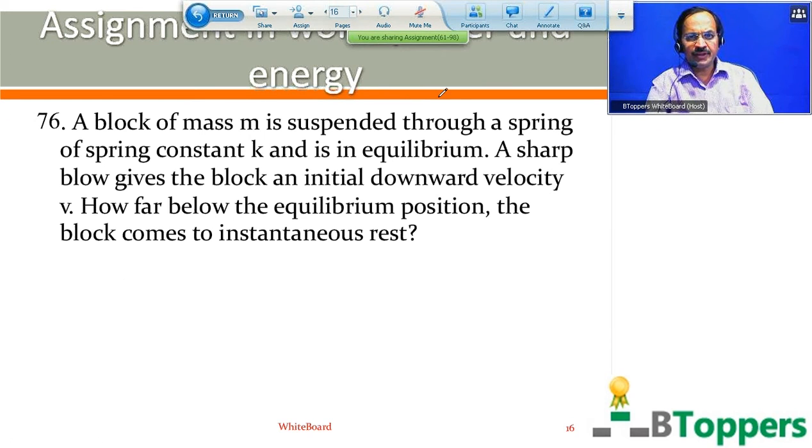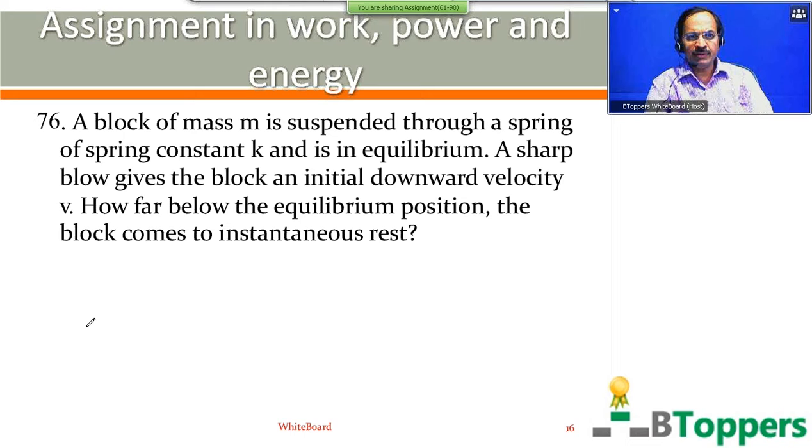A block of mass M is suspended through a spring of force constant K and is in equilibrium. A sharp blow gives the block an initial downward velocity V. How far below the equilibrium position does the block come to instantaneous rest?